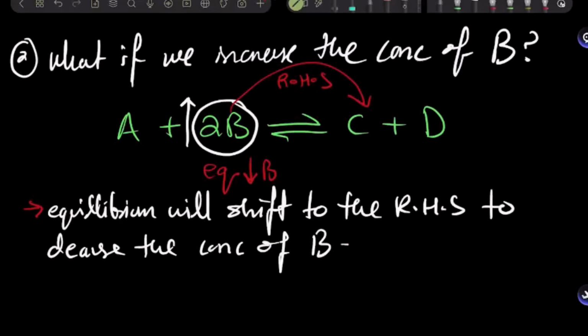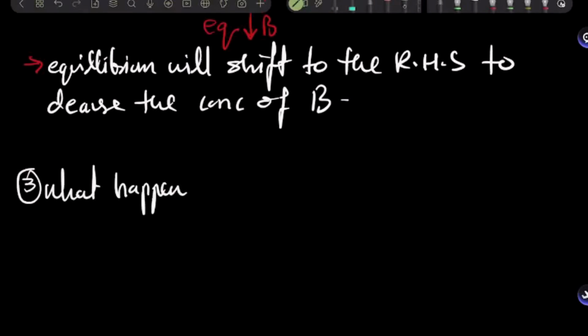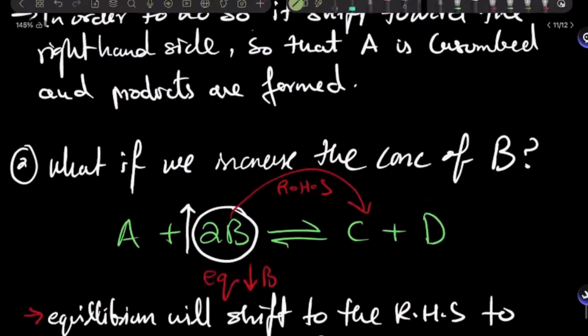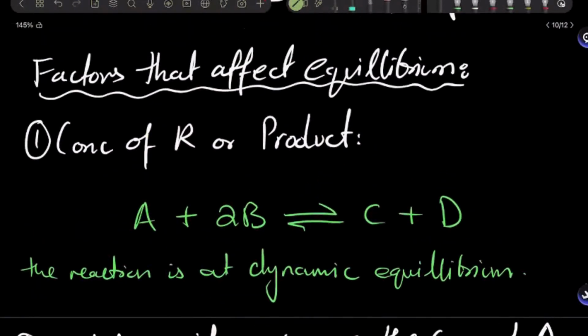Now let's see what happens if we increase the concentration of C. That is a product that's on the product side. What happens when we increase the concentration of C? Now C is on the product side, right? It's one of the products in this equilibrium.